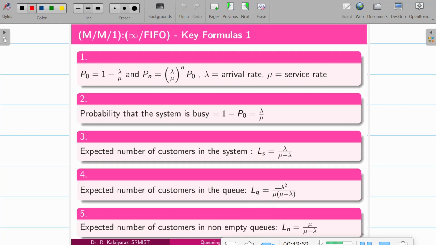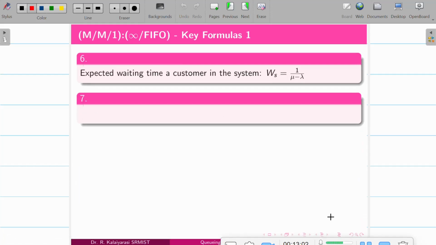And coming to the next one, the expected number of customers in a non-empty queue. That is nothing but the number of customers that exist, so it is mu upon mu minus lambda. And the expected waiting time of a customer in the system, with the notation W in the system, is 1 by mu minus lambda.